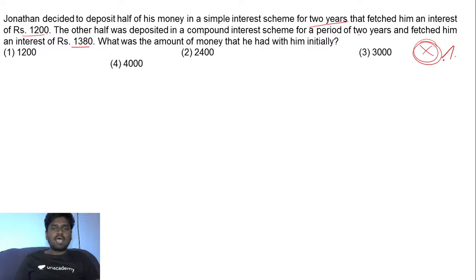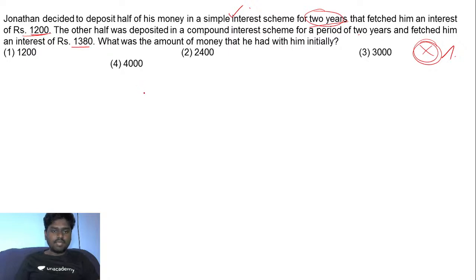Yeah. So what happens here? Jonathan has a certain amount of money. Of that, he took half and deposited it in a simple interest scheme for 2 years, so that he got the interest to be 1,200.